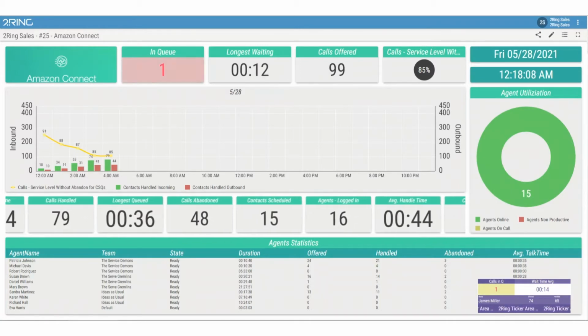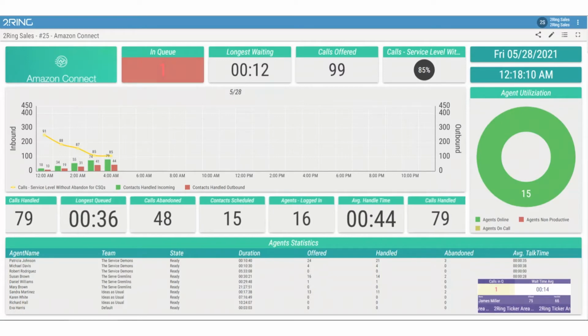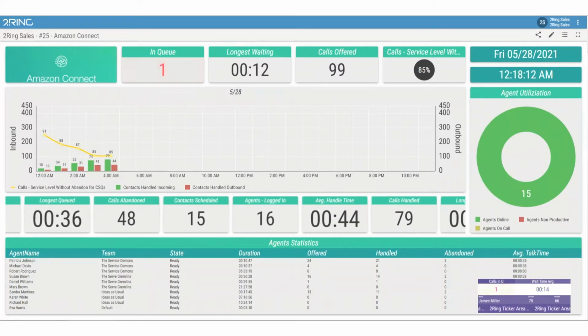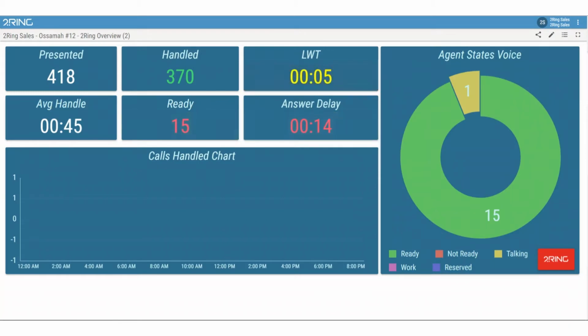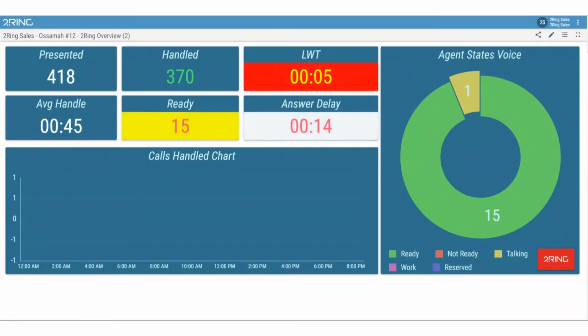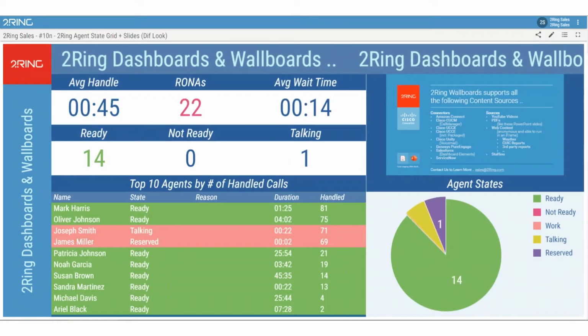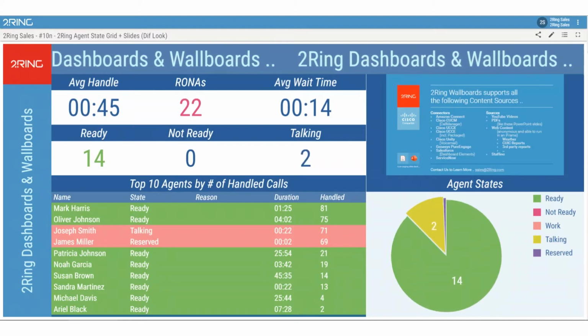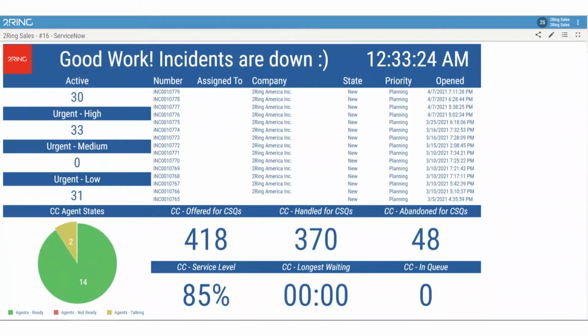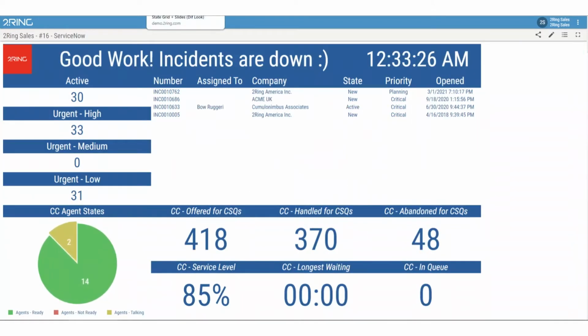Touring offers a complete integration into your Amazon Connect contact center for real-time reporting capabilities. Web-based layouts give you the ability to provide real-time contact center information to everyone within your corporation or enterprise. You have the power to customize and easily display information from multiple data sources all on one screen.